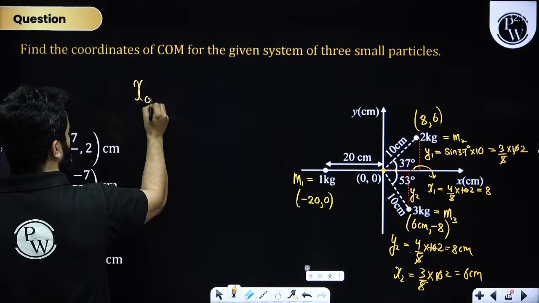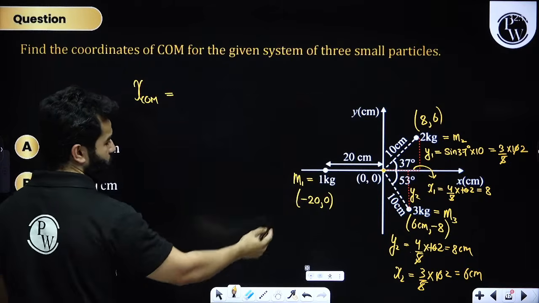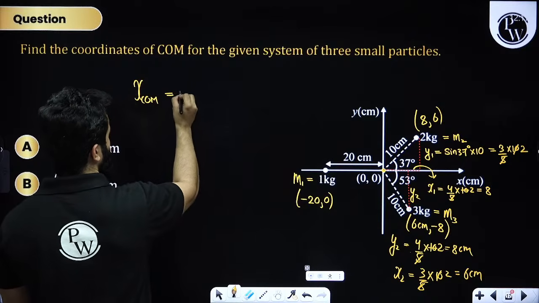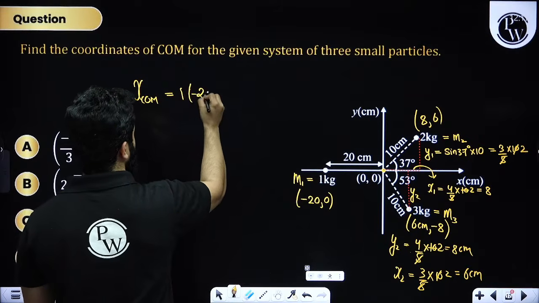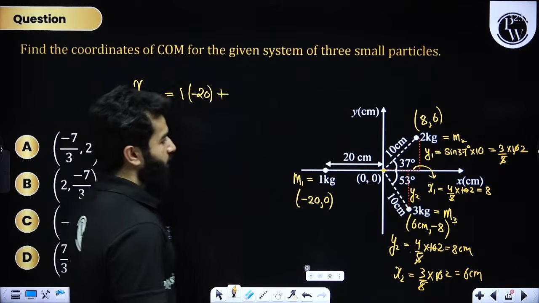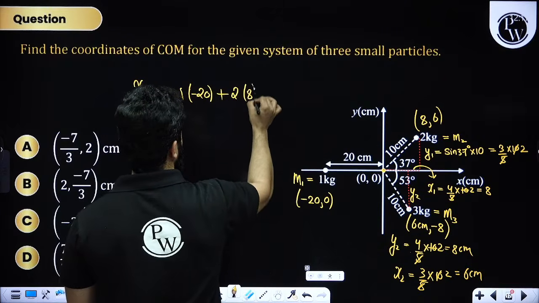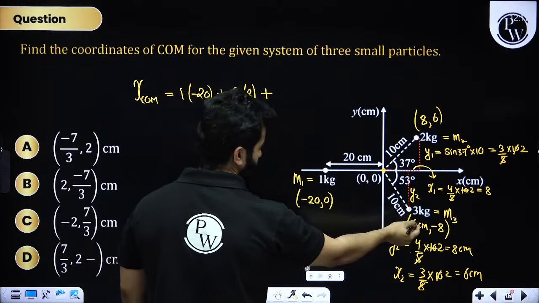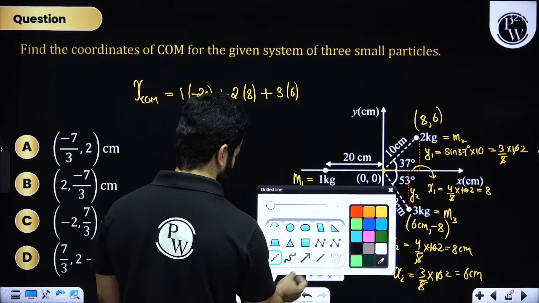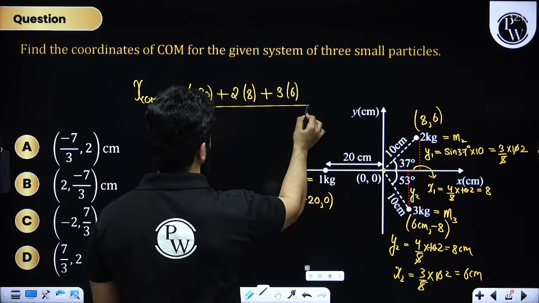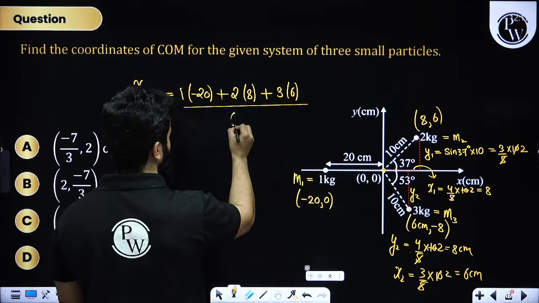Now if we talk about XCOM, we simply write m1 into its x coordinate, so 1 into minus 20, plus 2 into 8, plus 3 into 6, and the whole divided by 1 plus 2 plus 3, which is 6.